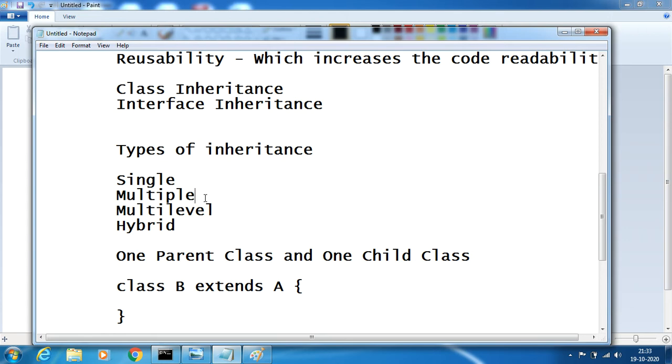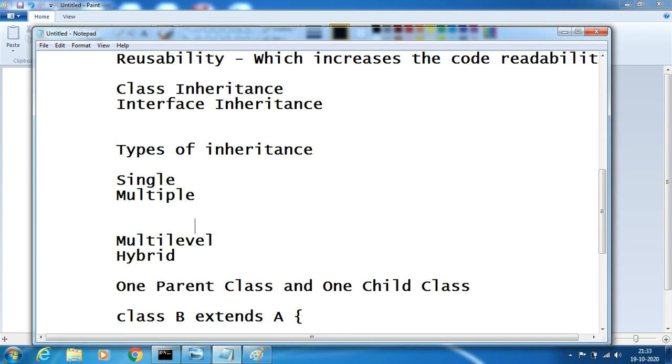For example, if I have more than one base class, or more than one parent class, and one child extends multiple parents. This concept is multiple inheritance. The main intention of multiple inheritance is that a child will acquire data from multiple parents.